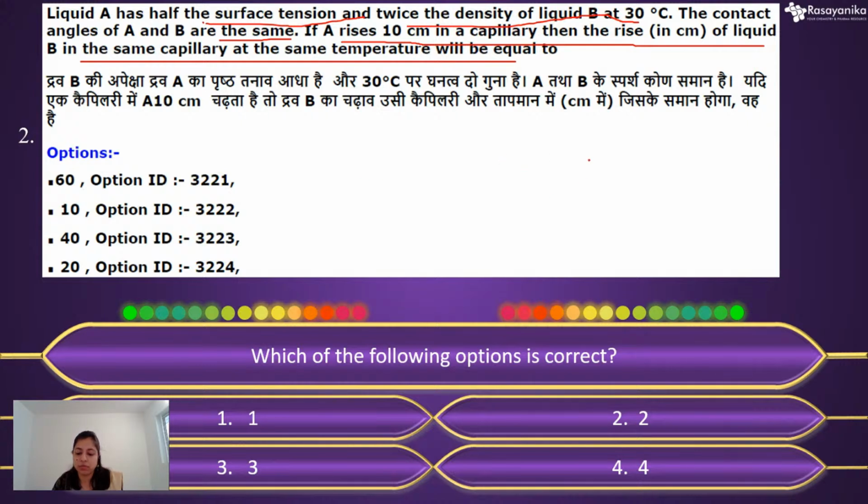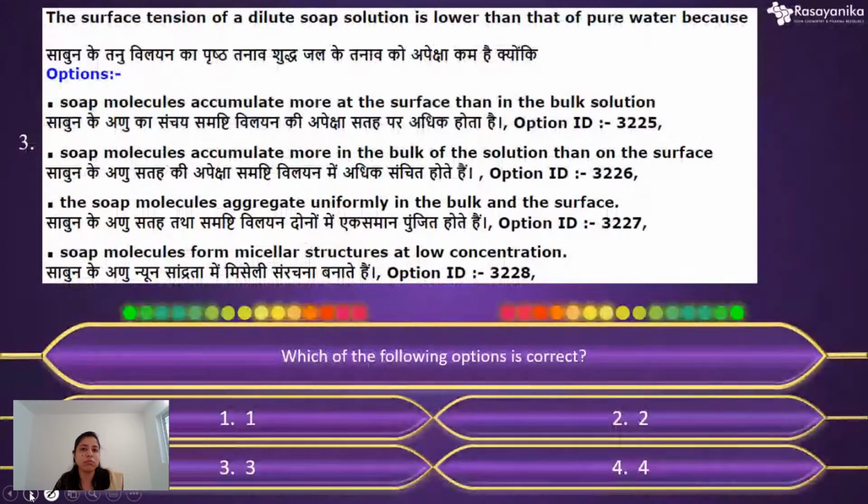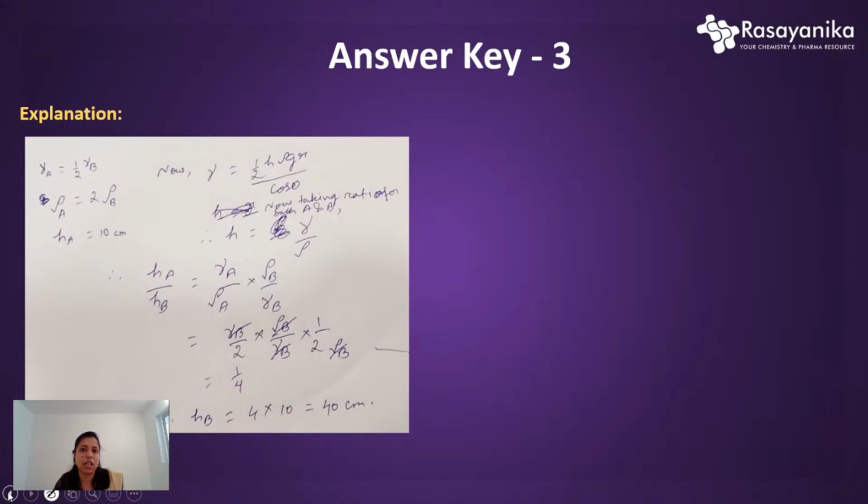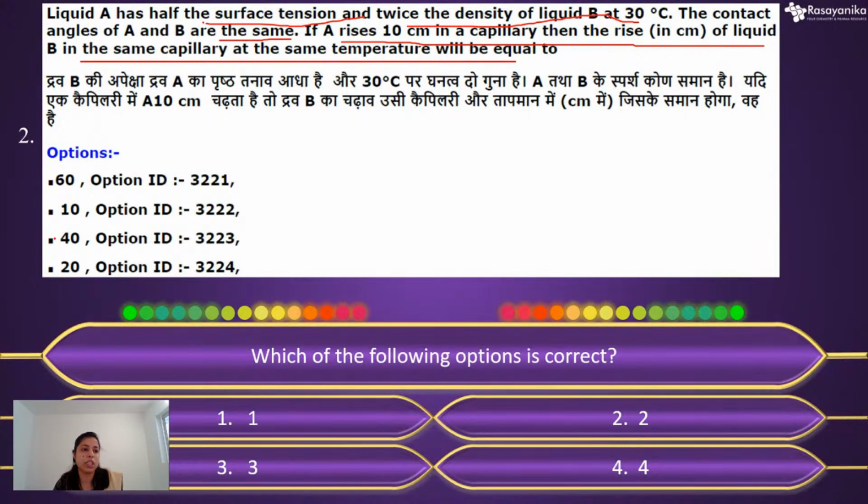Yeah, so let's move to our solution. How to solve this type of problem? Yeah, the correct option will be option 3, that is 40. How are we getting this solution?